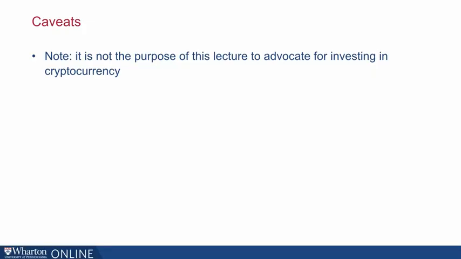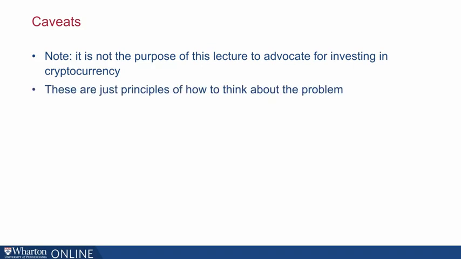What you want is the highest Sharpe ratio portfolio. How do you get there? Well, if you start with the highest Sharpe ratio portfolio you can find, and then if you include an asset that has a positive alpha, what that asset does is it will make your Sharpe ratio even higher. So by this discussion, what should happen is that if you include cryptocurrency along with the S&P 500, you can actually get a higher Sharpe ratio portfolio by combining these cleverly together. Now, caveats. It is certainly not the purpose of this lecture to advocate for investing in cryptocurrency.